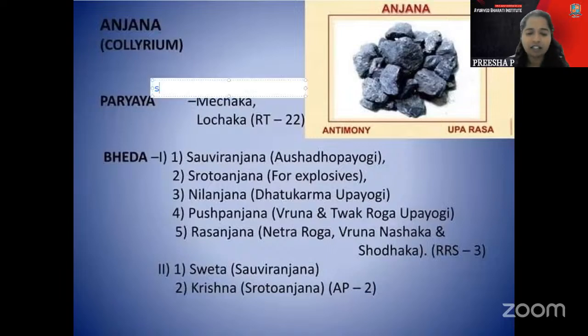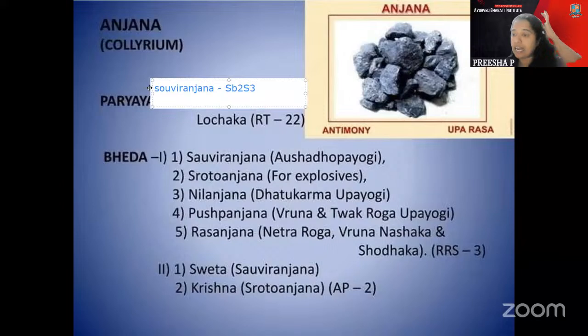First one is the Sauviranjana. Sauviranjana is SB to S3. Okay. That is the Sauviranjana part there. And Rasanjana is with the Daru Haritra. That you can easily get. Srotoanjana is also called SB to S3. Srotoanjana and the Sauviranjana, that is the SB to S3.